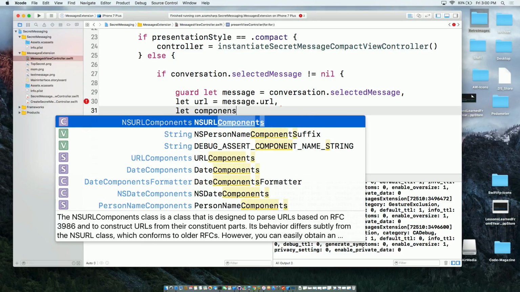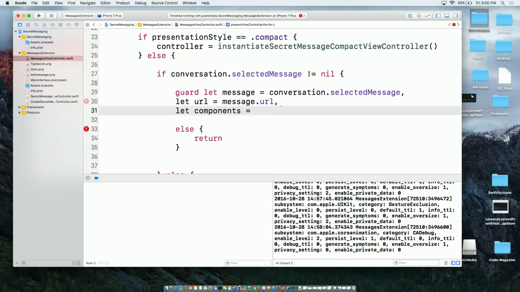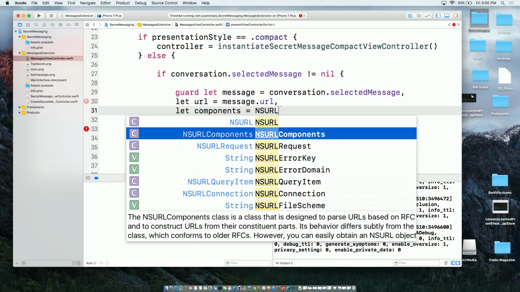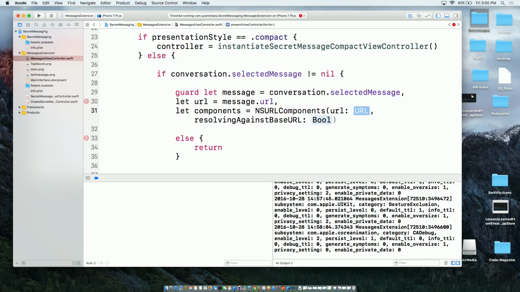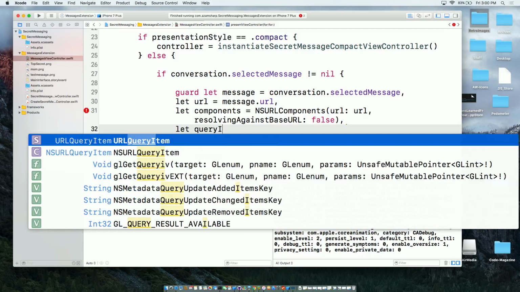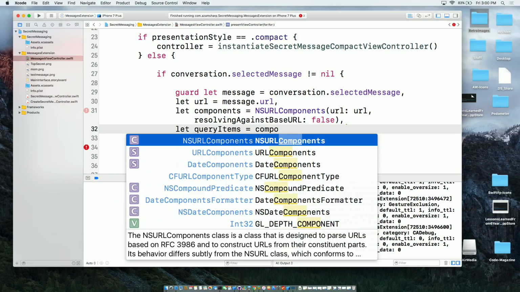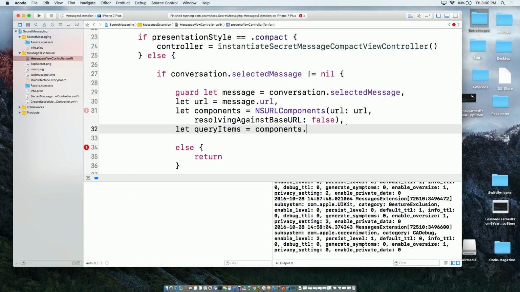So let components equal NSURLComponents, and it can take in the URL that we just got, and then resolvingAgainstBaseURL can be false. We're not really resolving against any base URL. Once I got that, I'm really close now. The only thing I need is the query items that were part of the components. So let's go ahead and do that: queryItems equals components.queryItems.